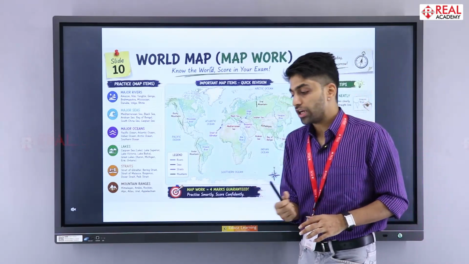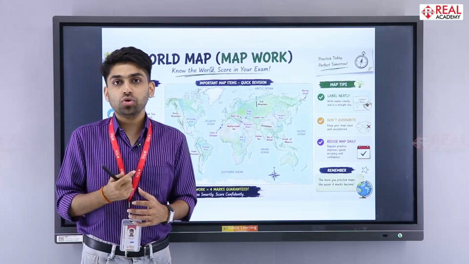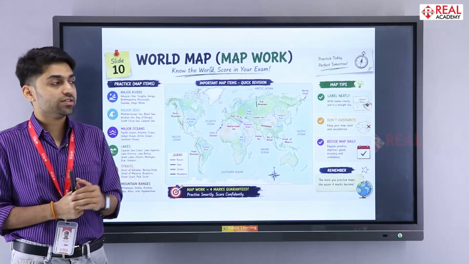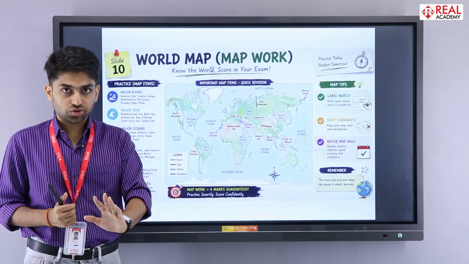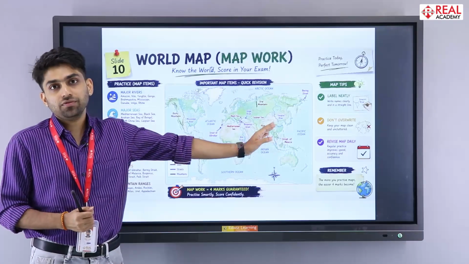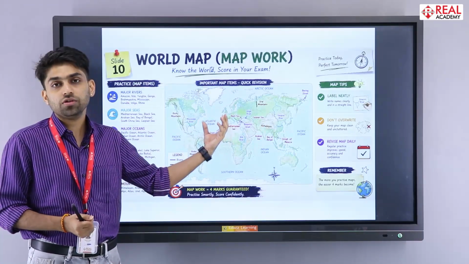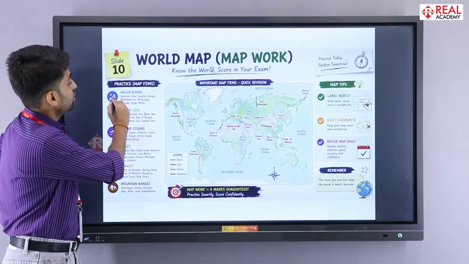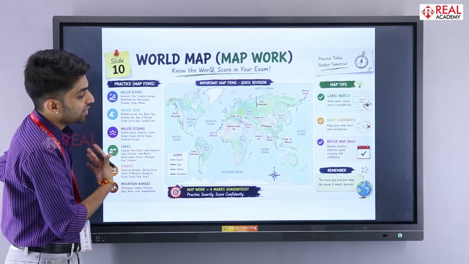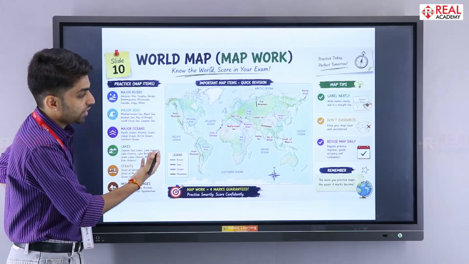Then when we talk about the world map, most students get confused because they don't know what to do and what not to do. The first thing you are supposed to do is not to use any pen while working on a world map. Always use a pencil. You need to memorize which river is in which country and in which continent.